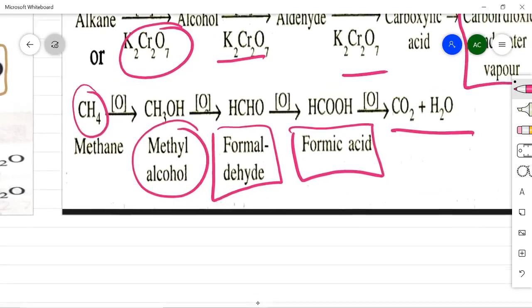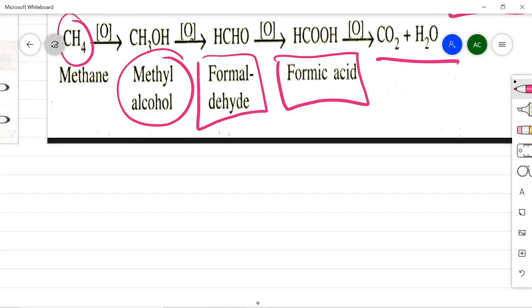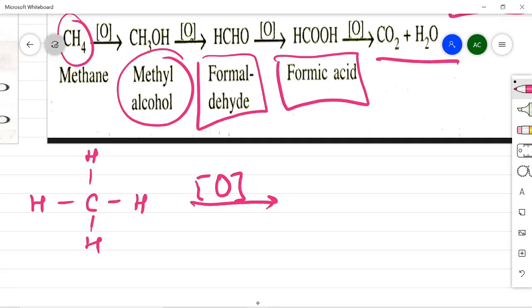So let's see the mechanism of how this is happening. I'll show you with an example how this reaction is actually happening. So let's take the first example, that is methane here. So methane, the structure is this, and now we will oxidize it. Now this nascent oxygen shows the contribution of oxidizing agent. So oxidizing agent is giving this O and further reaction is happening. This will just go and fix its position here like this, and the compound which will be formed will be HCOH,